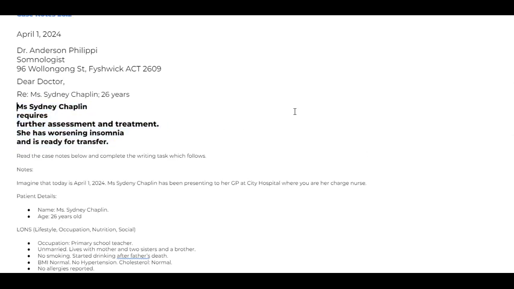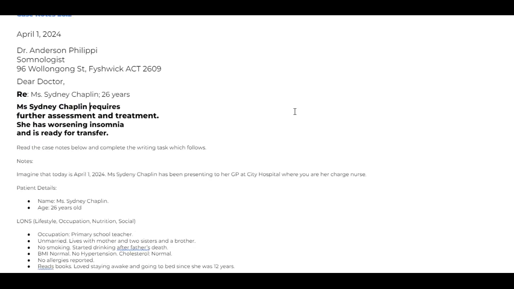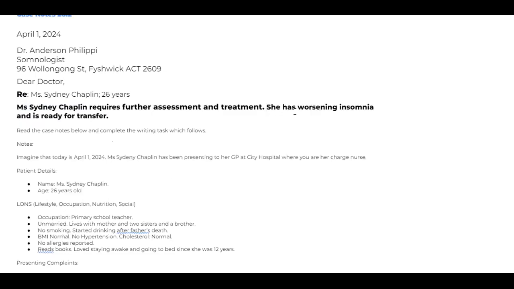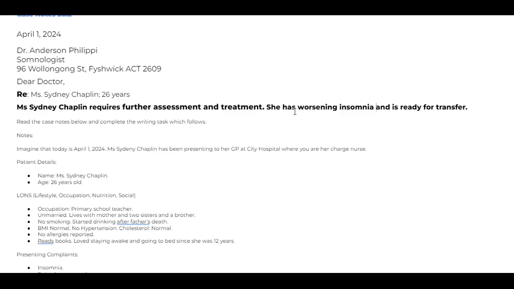So please stop writing, "I am writing this letter to refer." Refer is already here. So why do you want to write refer again? Remember, you have very clearly written refer or referral here. "I am writing this letter" is a very old style, 10-year-old style. So please stop that. Miss Sydney Chaplin requires what? Further assessment and management or treatment. She has worsening insomnia and is ready for transfer. Simple. We have written all the relevant information.